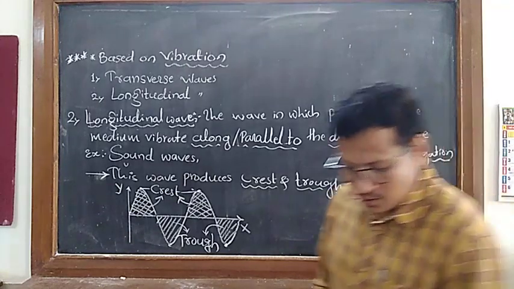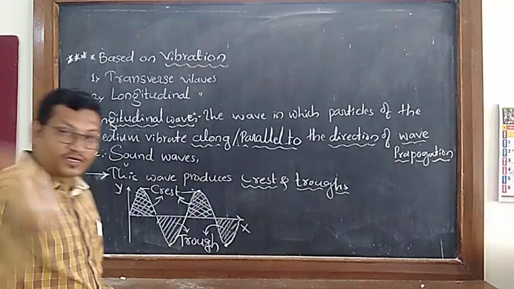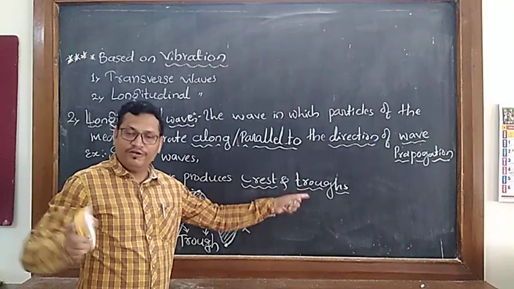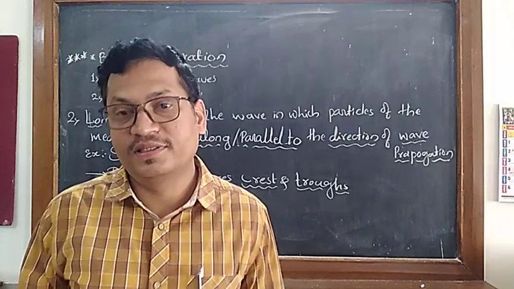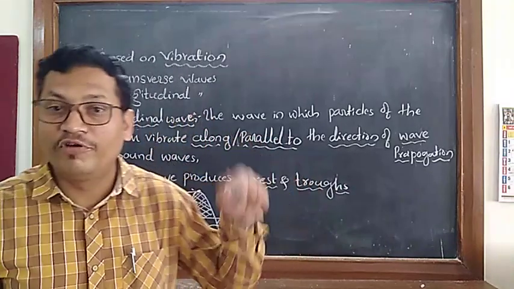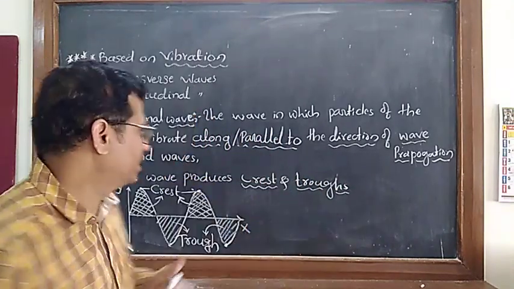So here, if the transverse wave makes crests and troughs, then what does the longitudinal wave make? Let us see that.